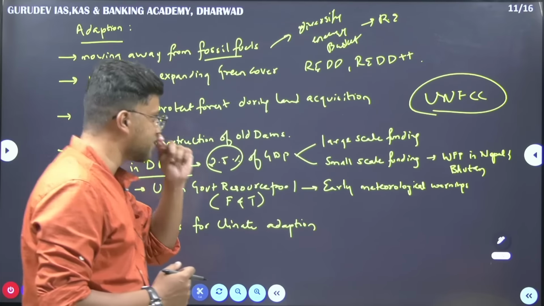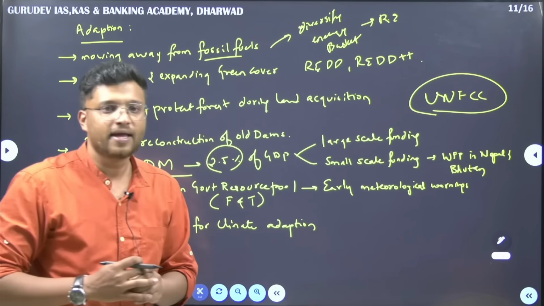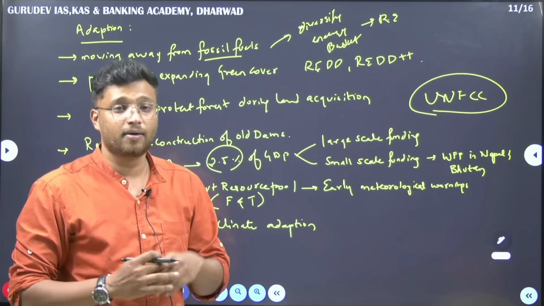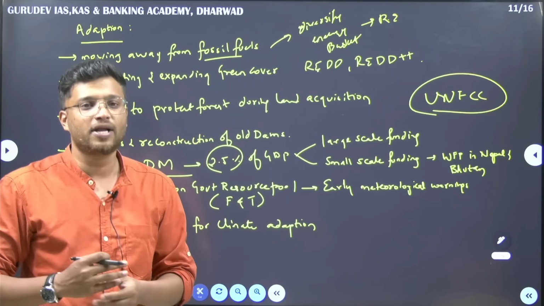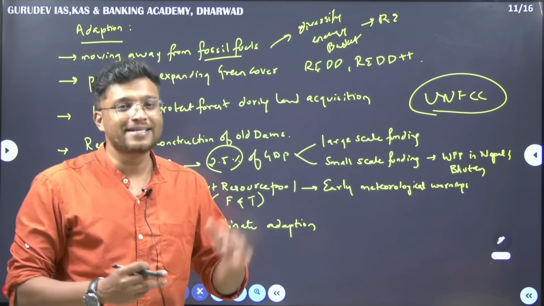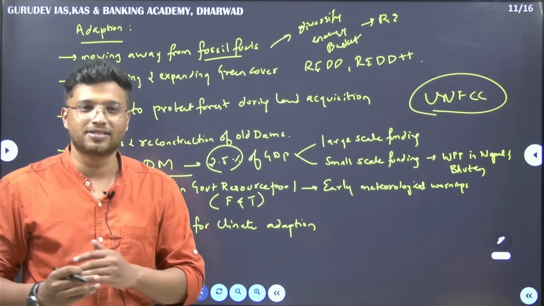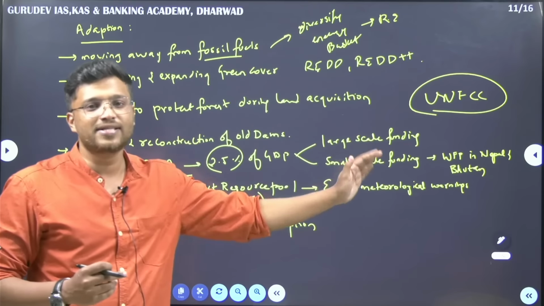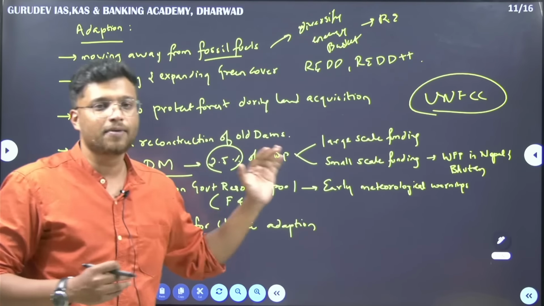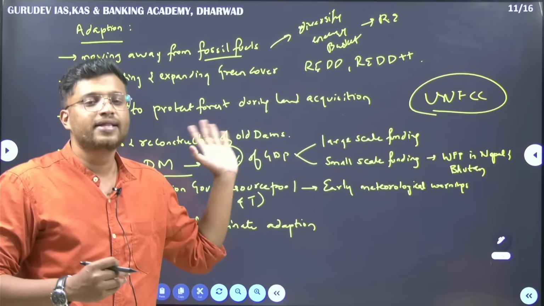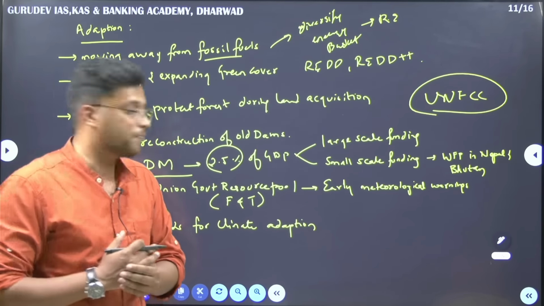Secondly, small scale funding. See, the World Food Program is running a program in Nepal and Bhutan, which is helping the local population to have climate risk free agriculture cultivations. Fine. So when such funding is allocated to least developed countries as well as developing countries, then the adoption will be proper.